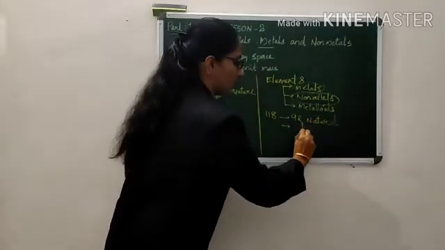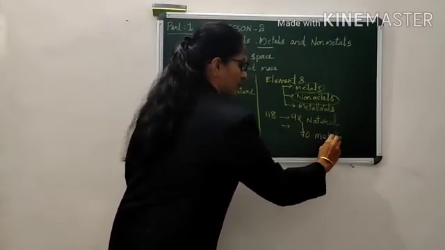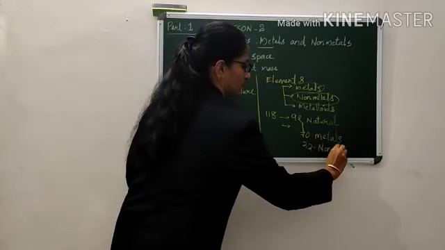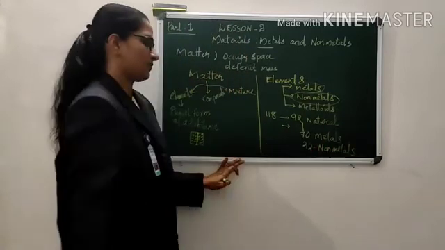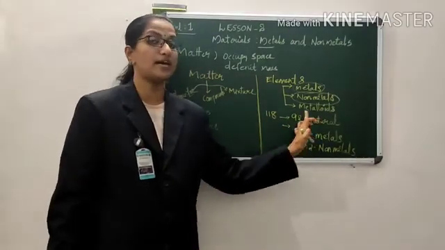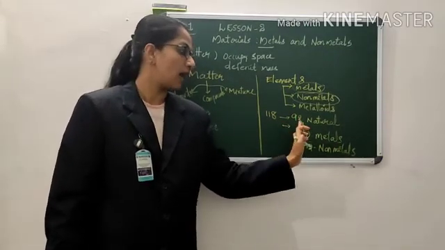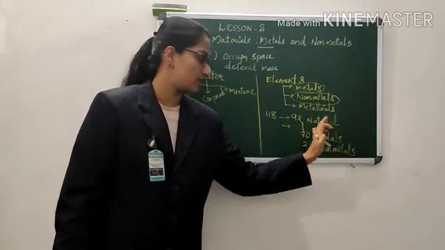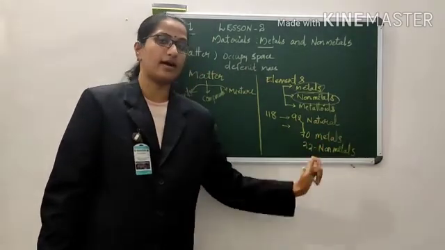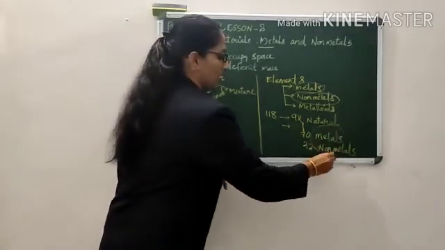Out of the 92 natural elements, 70 are metals and nearly 22 are non-metals. Look here, children: total 118 elements. Out of 118, 92 are naturally occurring, and the rest are artificial elements. Out of the 92 naturally occurring elements, 70 are metals and the rest 22 are non-metals. We are going to study metals and non-metals in detail.